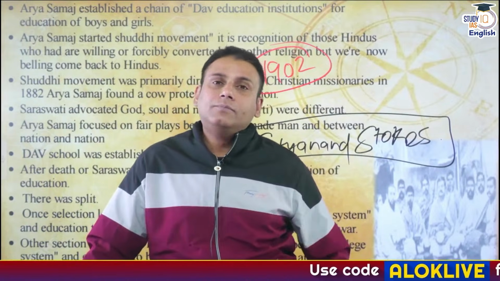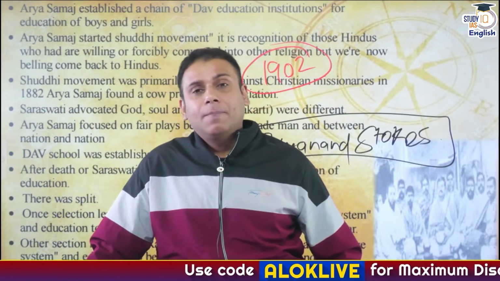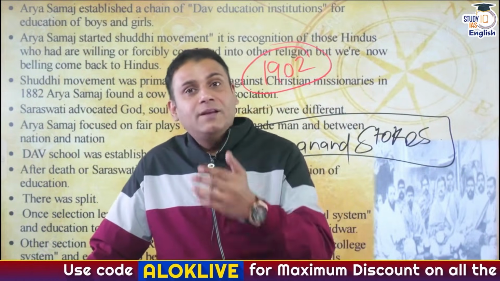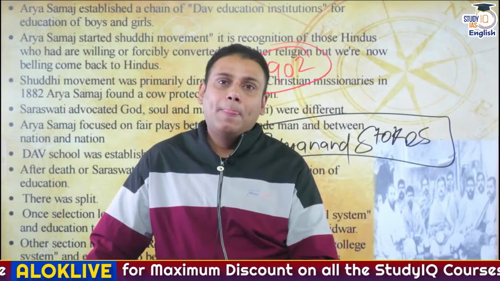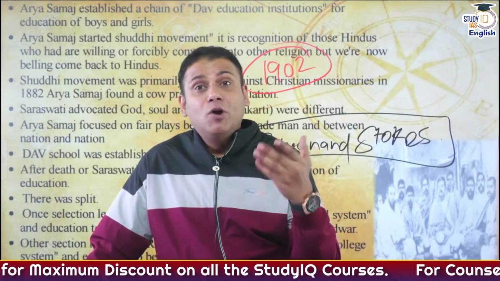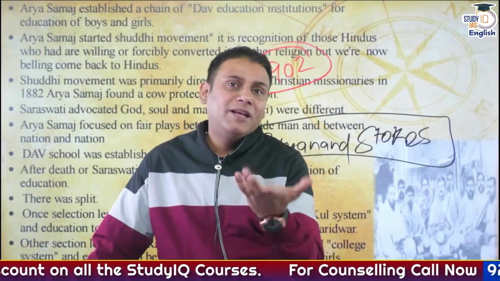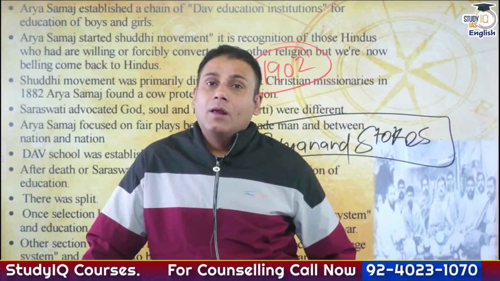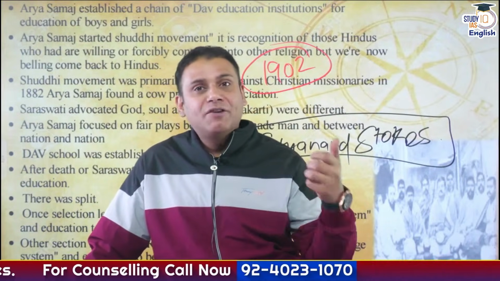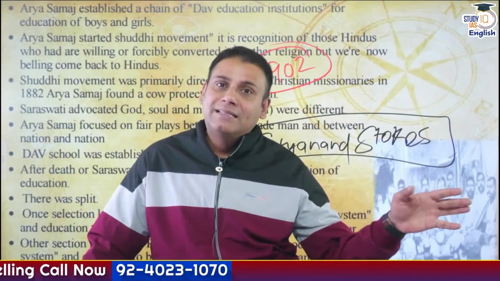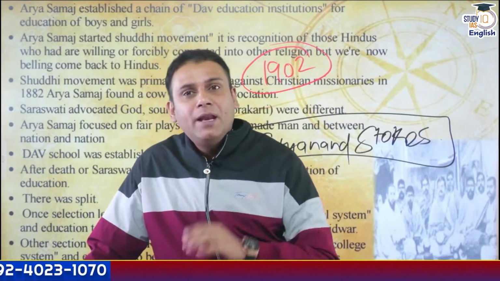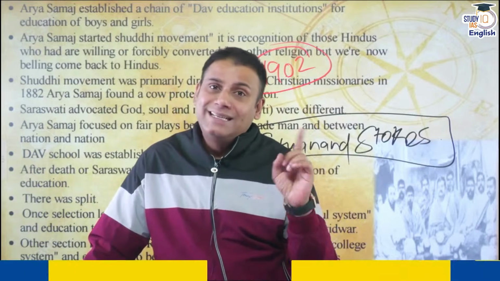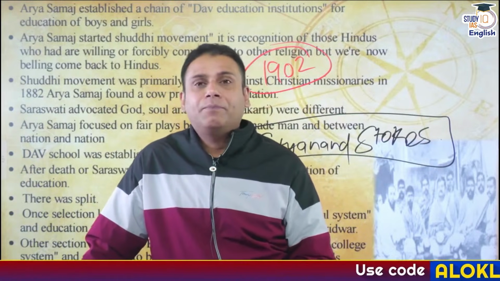Vedas are eternal and infallible. He was opposed to the caste system. He was opposed to polytheism. He believed in monotheism. He believed that caste should be on the basis of merit and not on the basis of birth. Apart from this, he also championed the rights of women. He was against the child marriage system. He fixed the minimum marriageable age for girls at 16 years and boys at 25 years.